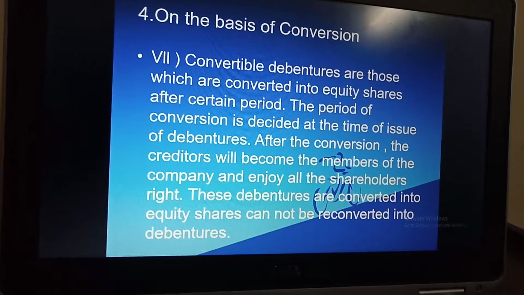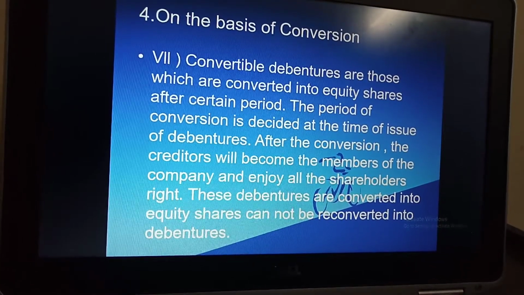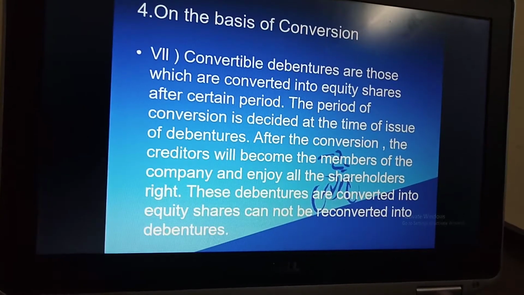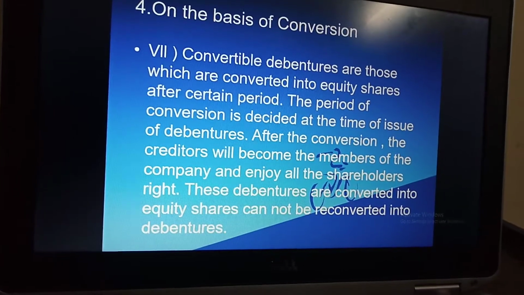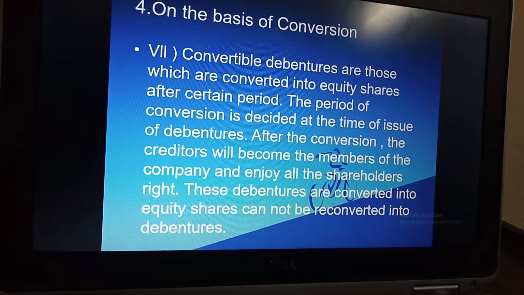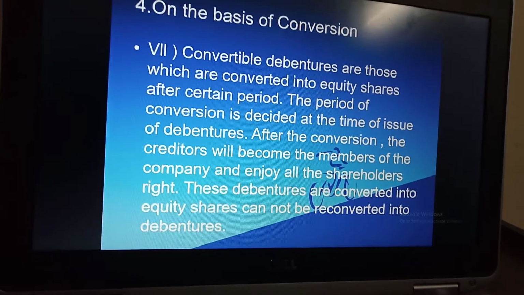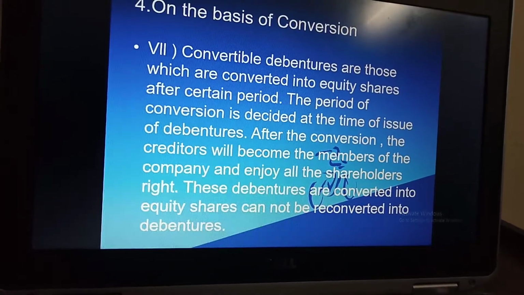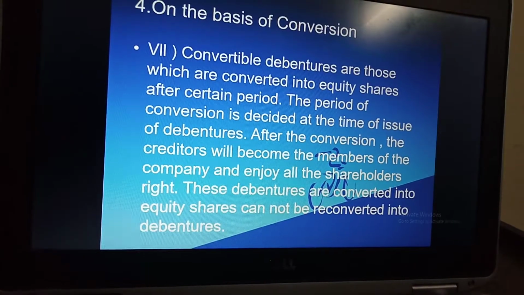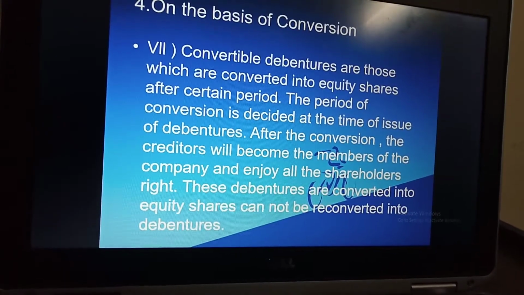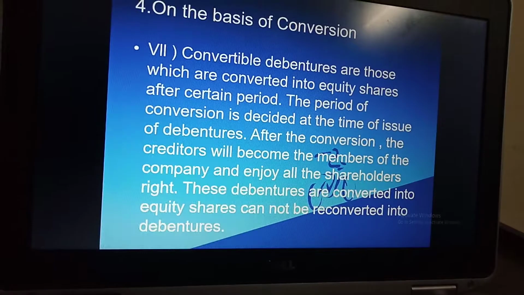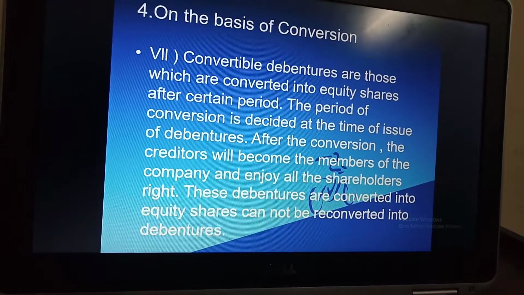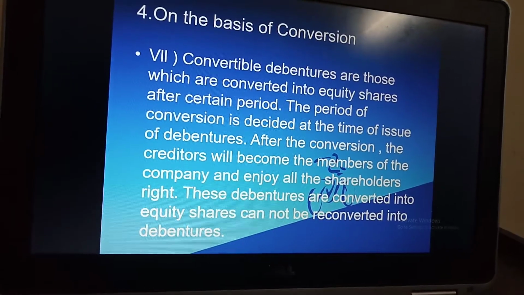Convertible debentures are those which are converted into equity shares after a certain period. The period of conversion is decided at the time of issue of the debenture. After the conversion, the creditor will become a member of the company and enjoy all the shareholders' rights. But debentures converted into equity shares cannot be reconverted into debentures.